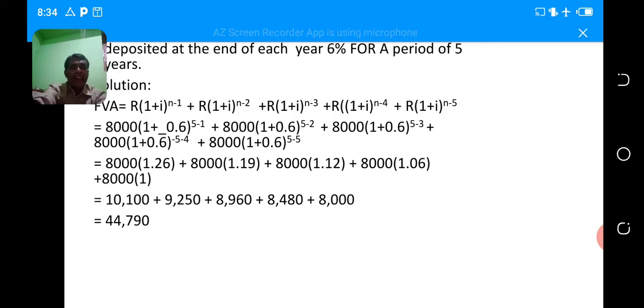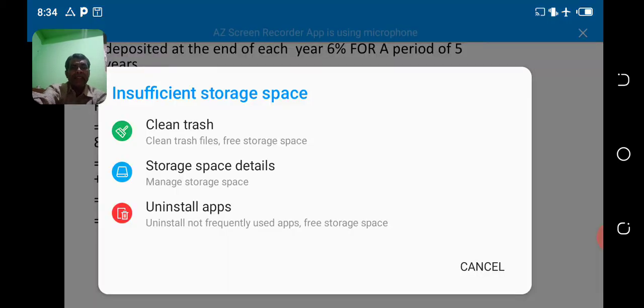Second year 8,000 deposited for a period of 5 years at 6% equals 9,250. 8,000 deposited at the end of the 3 year for a period of 5 years at 6%, 8,960 plus 8,480 plus 8,000. The total future value of annuity will be 44,760.